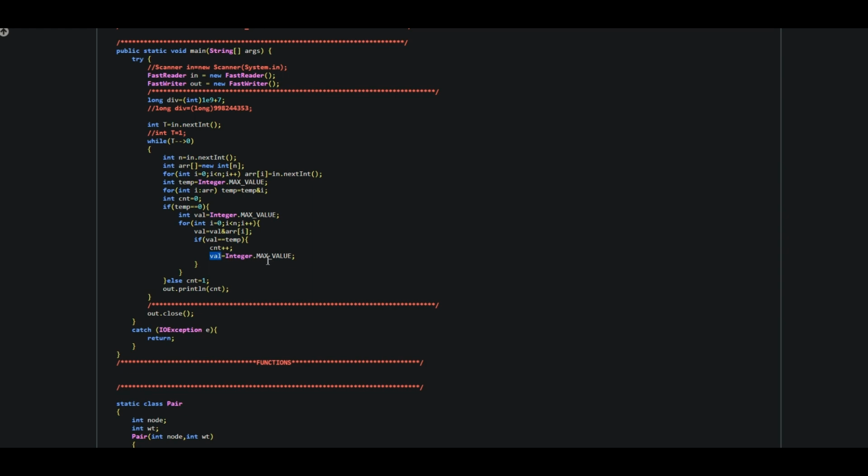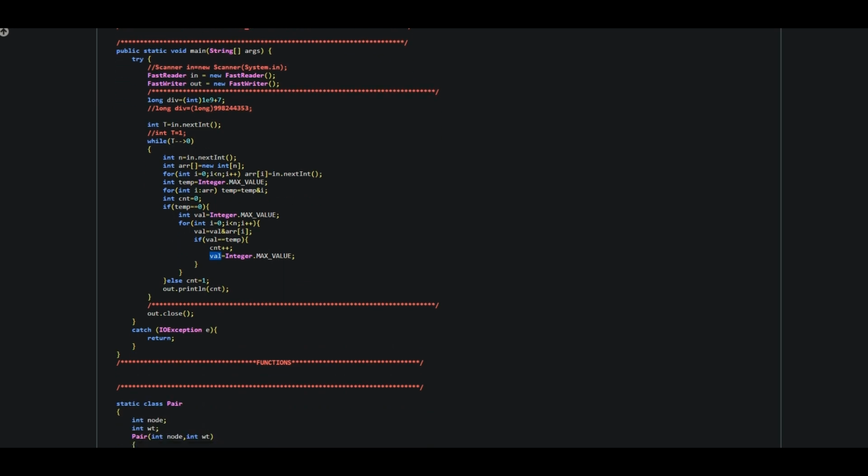And why the max value? Because in max, all the bits are set to 1, and taking AND with any number would become that number itself. So if I have some element after this index, that value would simply be equal to that same value.